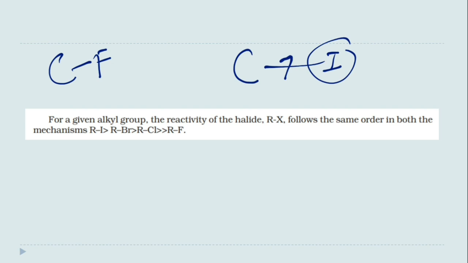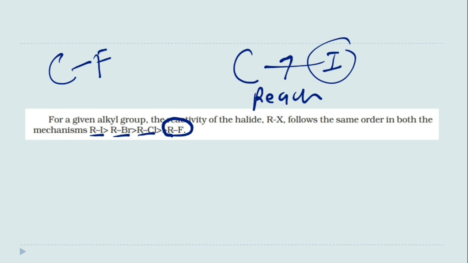So substitution reaction will be faster in those haloalkanes in which iodine is present. So alkyl iodides are more reactive than alkyl bromides, then chlorides, and fluorides very rarely show nucleophilic substitution reactions, right? So this is the reactivity of halides.